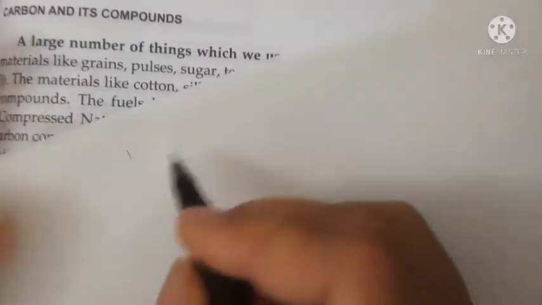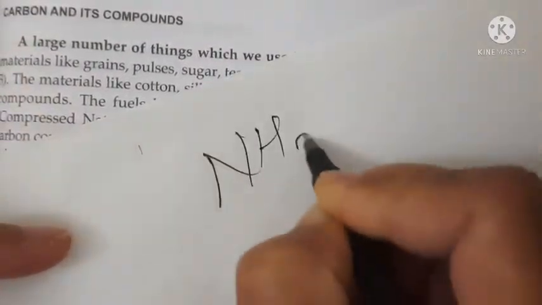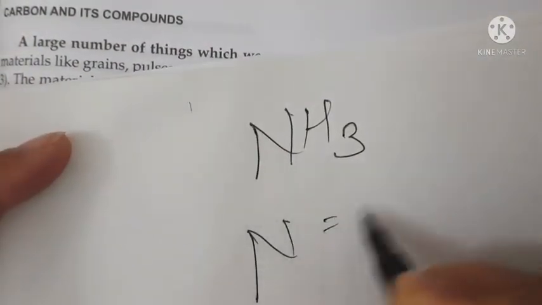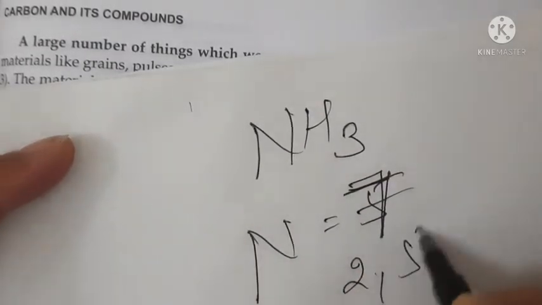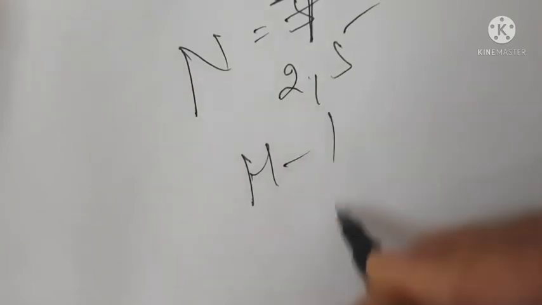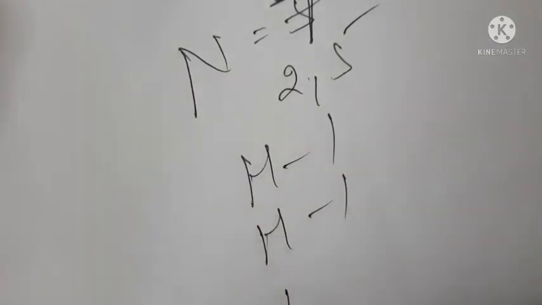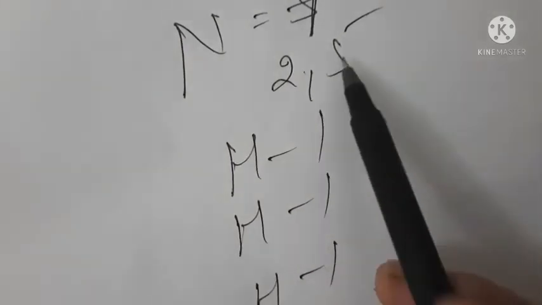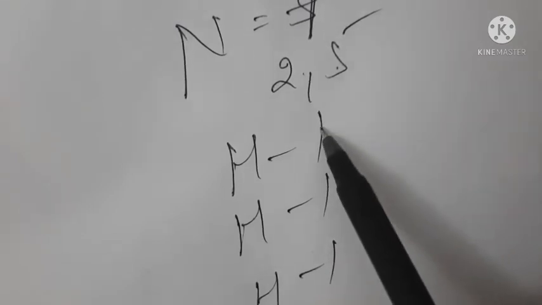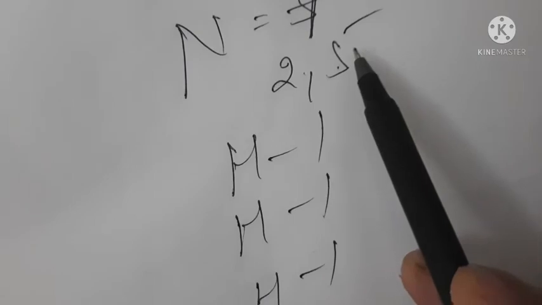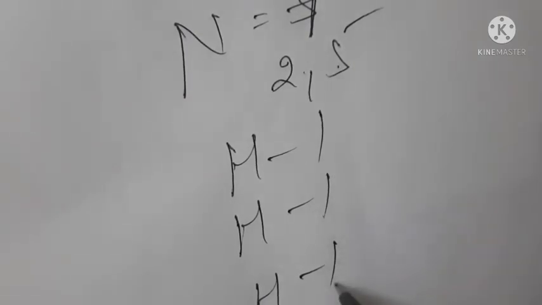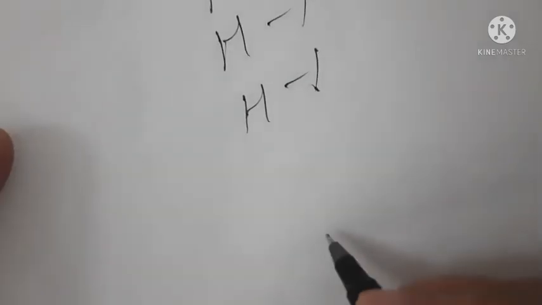How is ammonia formed? Nitrogen has atomic number 7, and its electronic configuration is 2 and 5. Hydrogen has 1. And how many hydrogens are there? There are 3 hydrogens, so it needs 3 electrons. So these 3 hydrogens will share their 3 electrons with this nitrogen, and nitrogen will share its electrons with them. See here how.